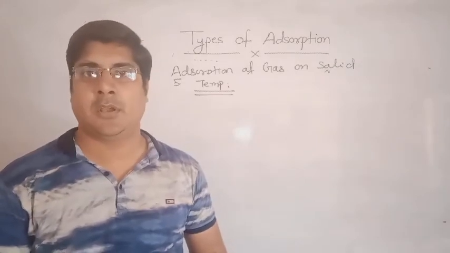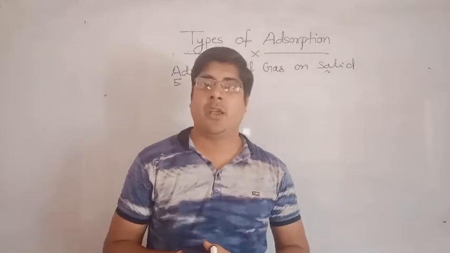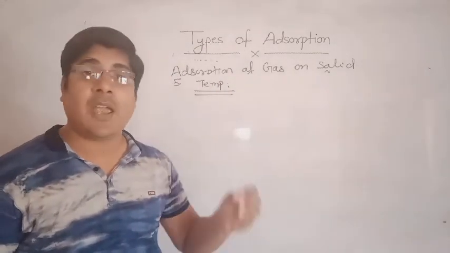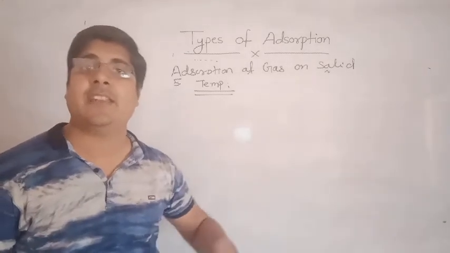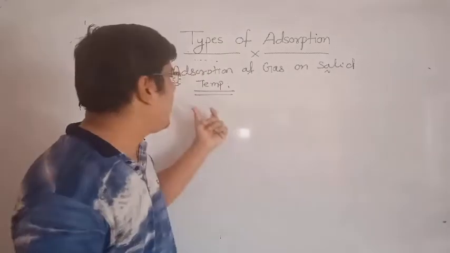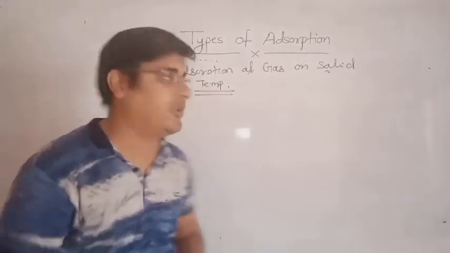So when we increase the temperature, according to Le Chatelier's law, adsorption will be decreased and desorption will be increased. We will see the effect of temperature for both physical adsorption and chemical adsorption.